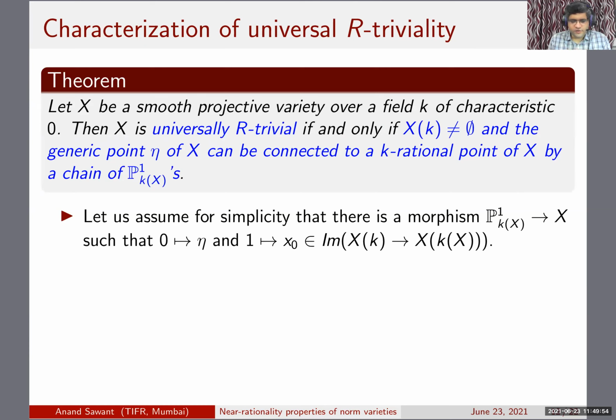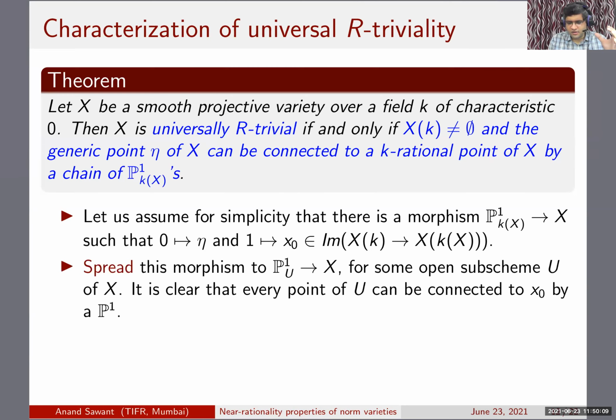So the proof is actually quite simple. Let's just assume for simplicity that it's connected by just one P1. So there is x naught, which is a k-rational point, and you can connect the generic point eta to it by a single P1. So what you can do is spread it to an open subscheme U of X. This P1 is over the function field of X.